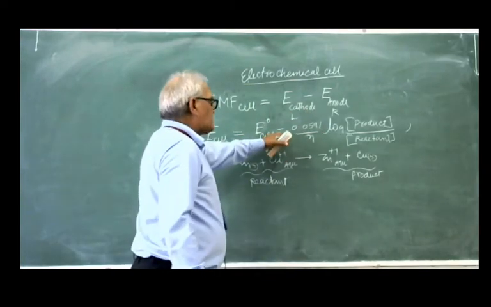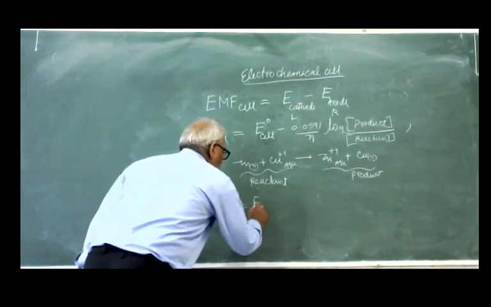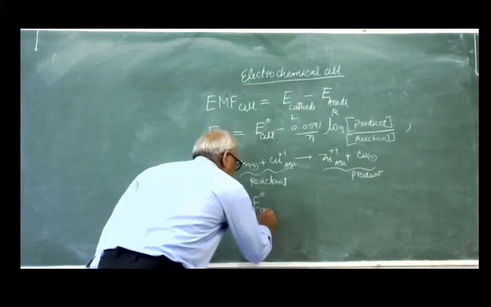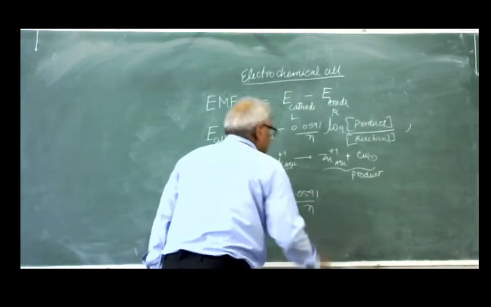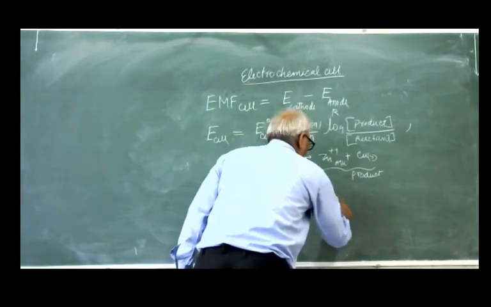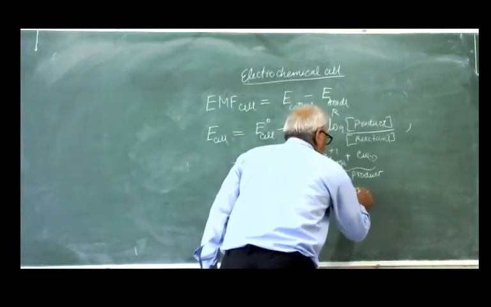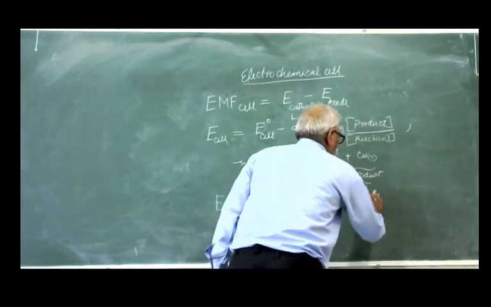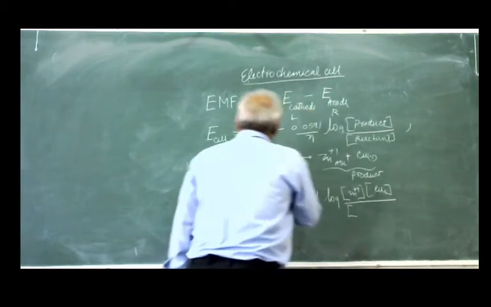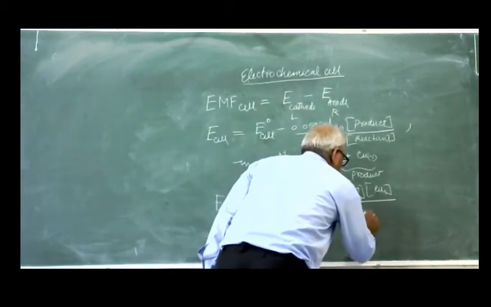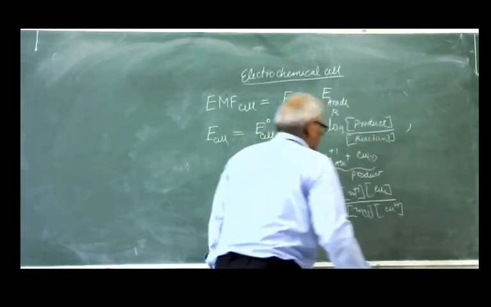Now in the equation, E cell is equal to standard cell potential minus 0.0591 upon n log of the concentration of zinc ion into concentration of solid copper, divided by the concentration of solid zinc into concentration of copper ion.